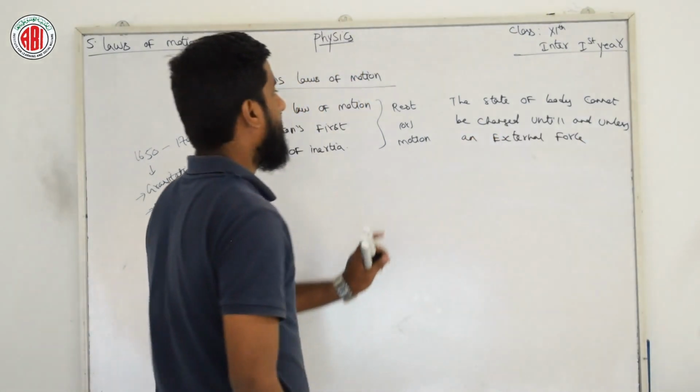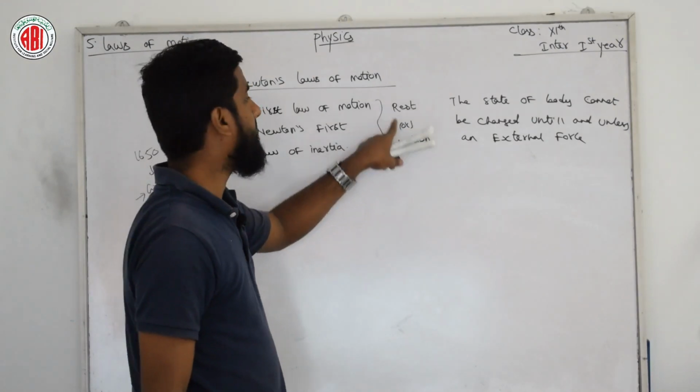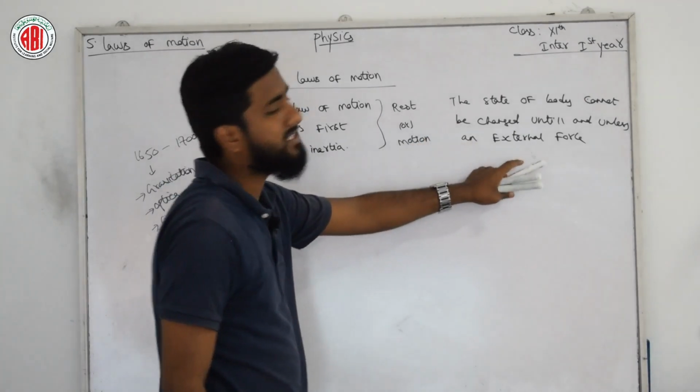That means if the object is at rest, it will stay at rest, and if the object is in motion, it will stay in motion until compelled by an external force.